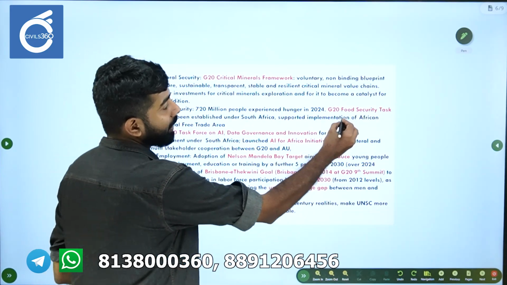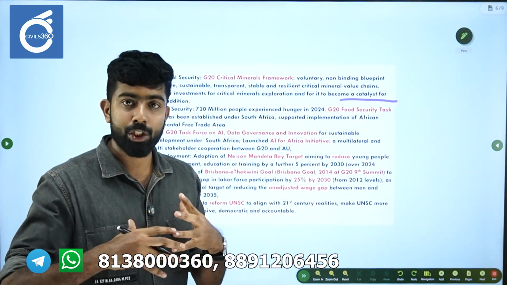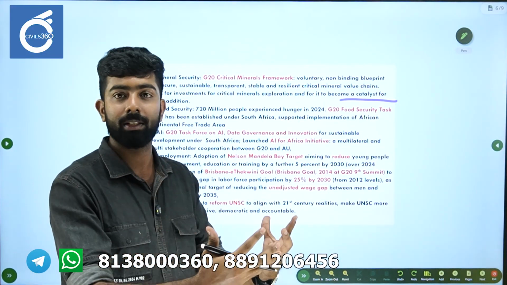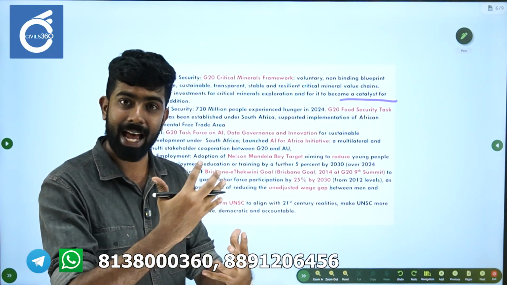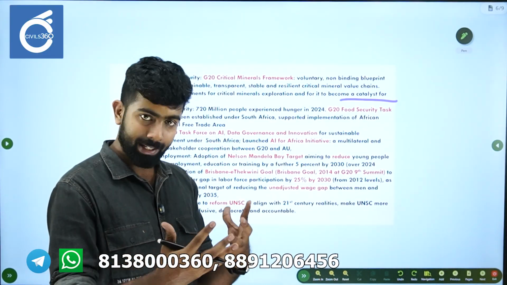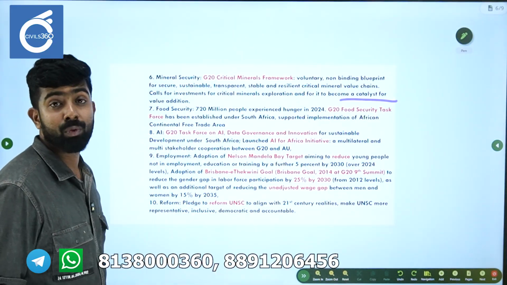And also these countries will try to encourage critical minerals not just for export as raw materials but as a catalyst for value addition. So these countries are coming together and they are taking these decisions. Please understand that. Next is food security.